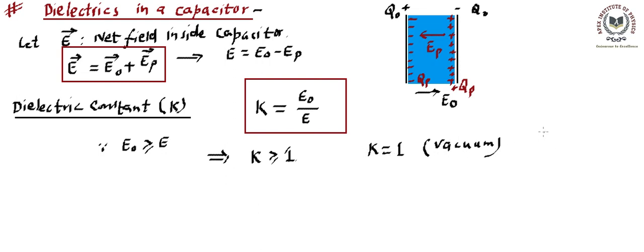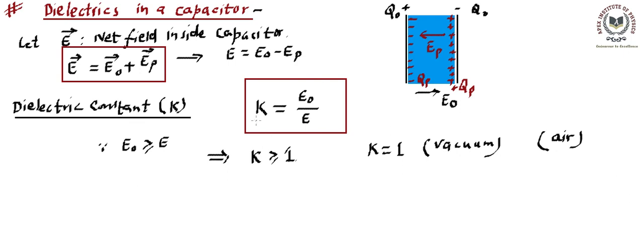Now, though for air it's not exactly 1, we consider it to be 1. In ideal conditions, we consider air as behaving just like a vacuum as far as polarization is concerned. So for air also we take K as almost equal to 1. In general you will find K is greater than 1 except for these cases.